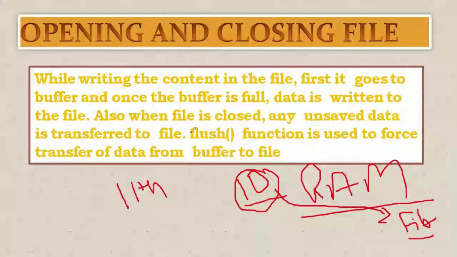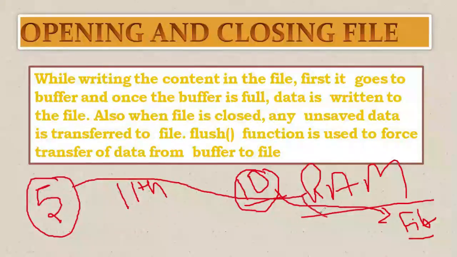Also, when the file is closed, any unsaved data is transferred to the file. That means if lastly I have written only 5 characters and I am going to close the file, these 5 characters which were supposed to be inside the RAM will be sent to the file automatically.